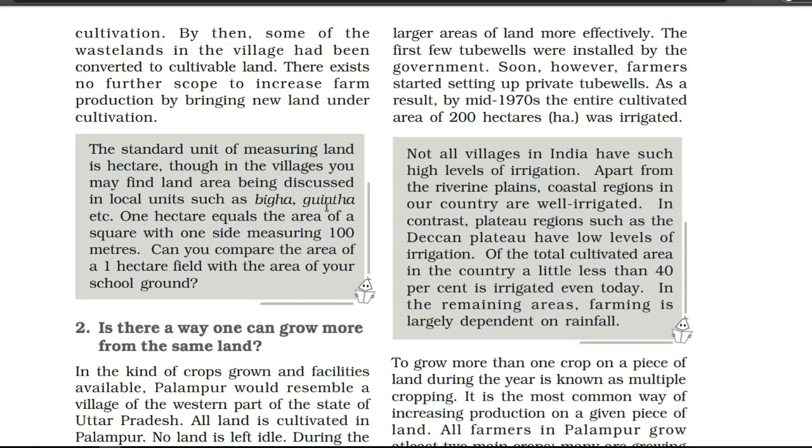Sometimes a question comes: what do you mean by the standard unit of measuring land, what do you mean by hectare, what do you mean by Bigha, explain Gunta. So in this way you have to write that these are the standard units of measuring land. The correct measurement is given: 1 hectare equals the area of a square with one side measuring 100 meters. Now after that, an activity is given: can you compare the area of a 1 hectare field with the area of your school ground?